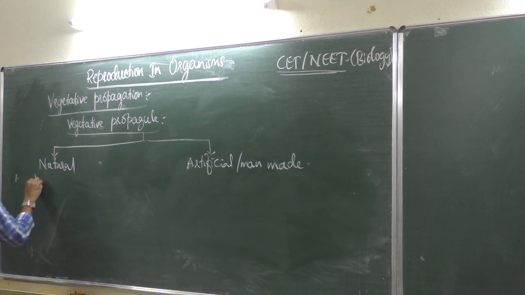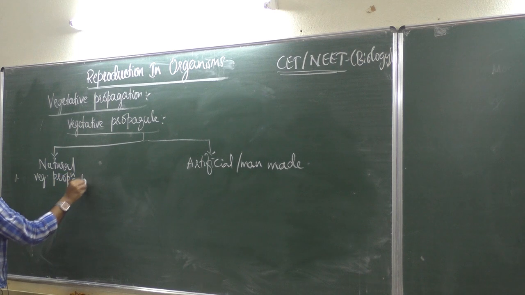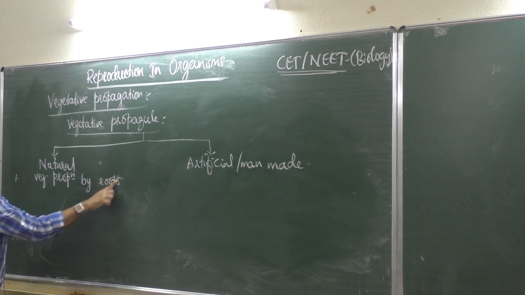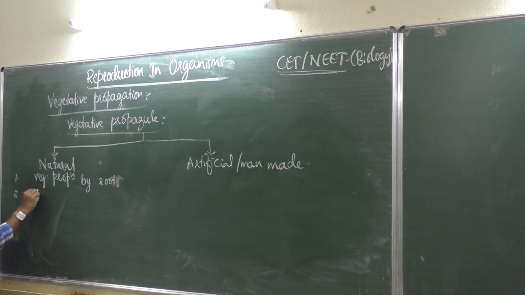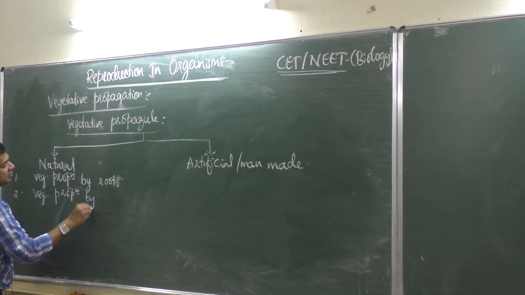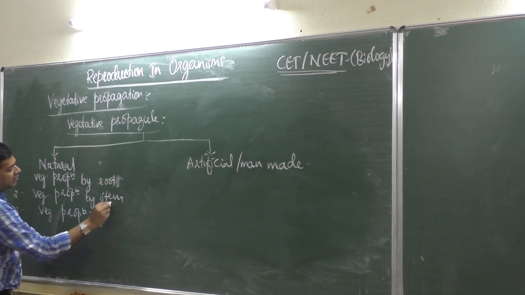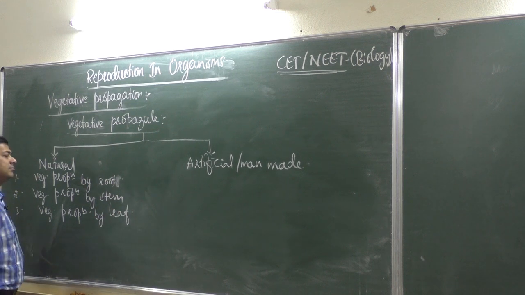That is simple: vegetative propagation by root, then vegetative propagation by stem, and third, vegetative propagation by leaf.